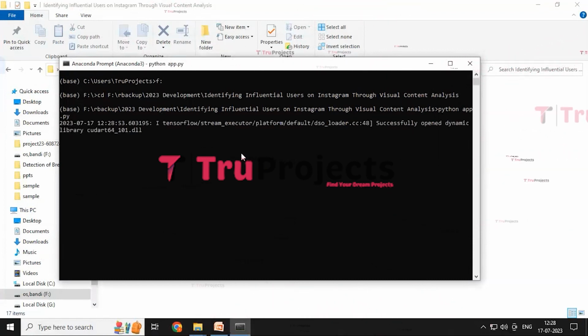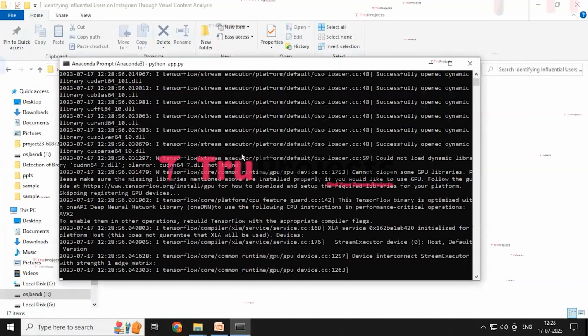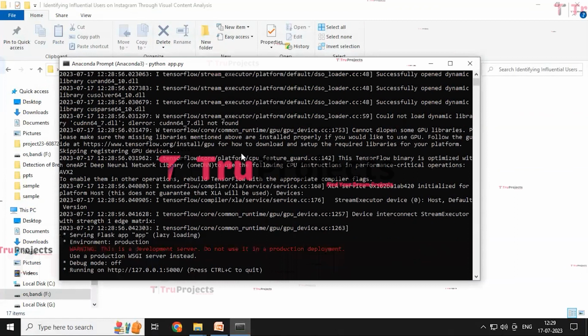By running this app.py file, the Flask framework will host the application locally at the default address. We need to copy the local link provided by the framework and paste it in any web browser, and I prefer Chrome.